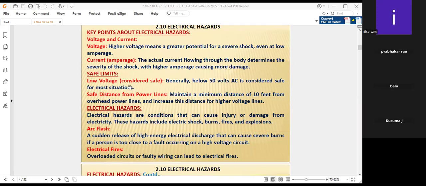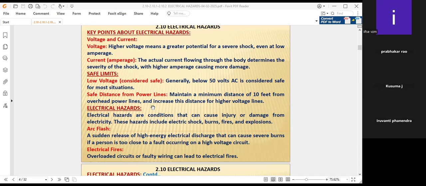Safe limits we already discussed again. Low voltage, generally below 50 volts alternating current, is considered safe for most situations. And the safe distance from power lines is 10 feet, as we already discussed in the introduction. So 10 feet or more is very advisable as a safe limit for high tension lines and power lines.